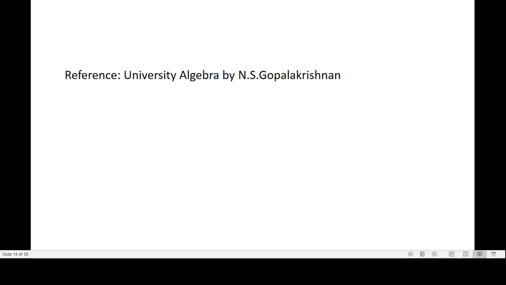Reference book is University Algebra by N.S. Gopalakrishnan. So we have understood the definition of transposition and cycles, and we have proved that every permutation belonging to Sn can be expressed as a product of disjoint cycles.